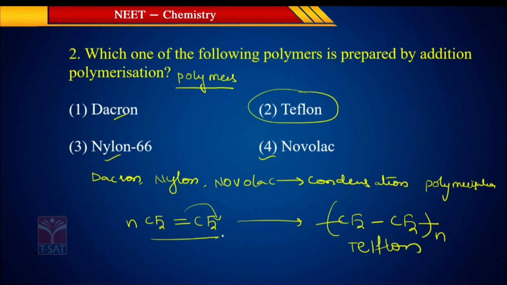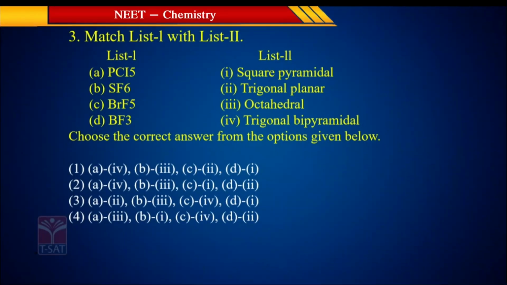Between one CF2 and another CF2, a bond is formed by breaking the pi bond. So this is an addition polymer. Teflon is an addition polymer. Remember, you have to remember the type of polymerization here. Dacron, nylon 6,6 and Novolac are condensation polymers. Okay, next, coming to the match the following.